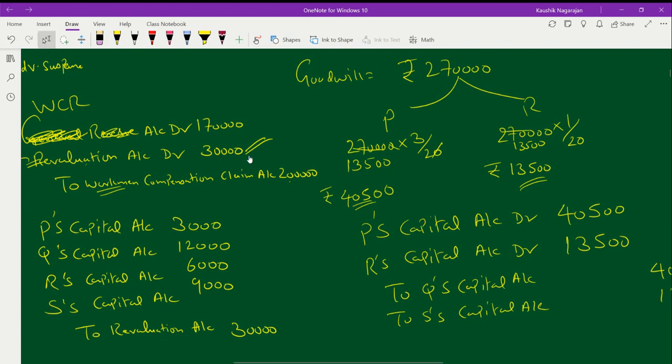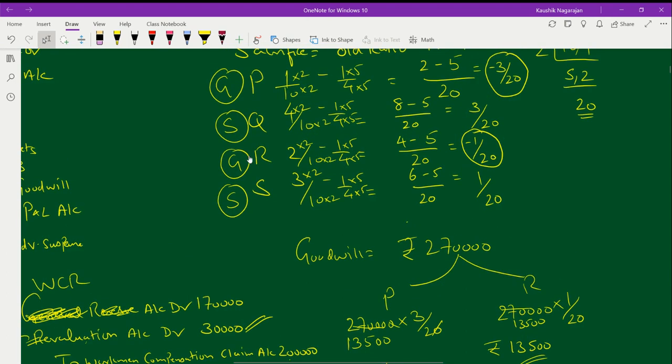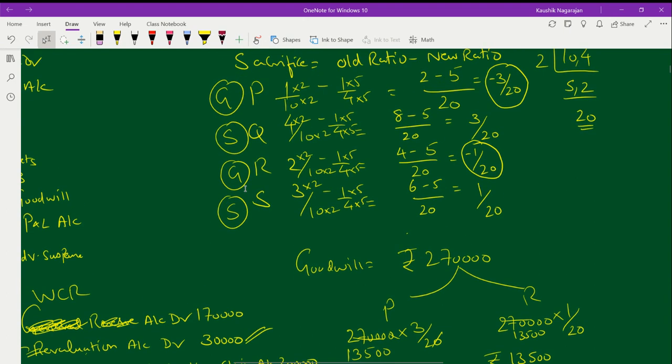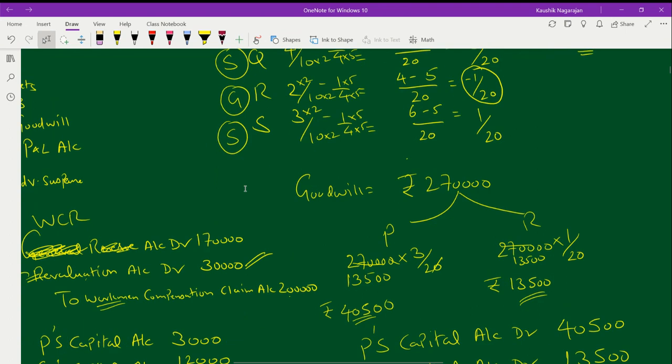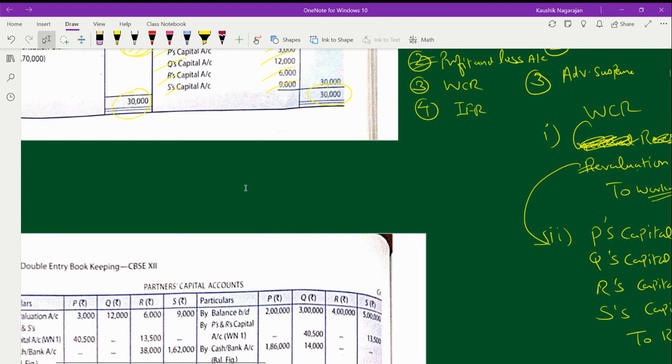Similarly, the same 3 by 20 is available for a partner called Q. Similarly, the same minus 1 by 20 is appearing for S, but in positive. So with this, I have passed this below entry. P will have to give to Q, and R will have to compensate S. Thereby, the treatment of goodwill has come to an end.